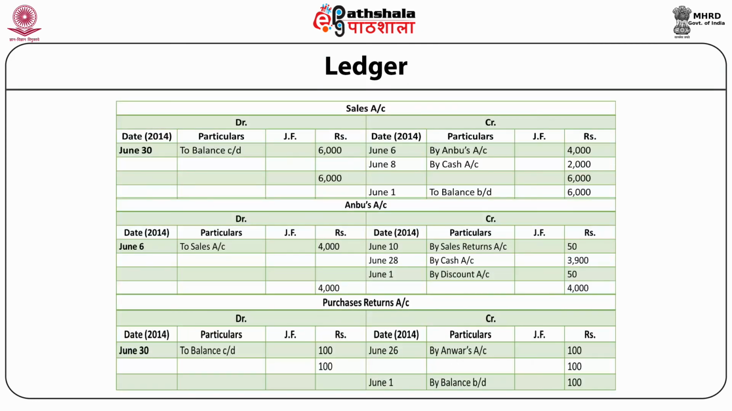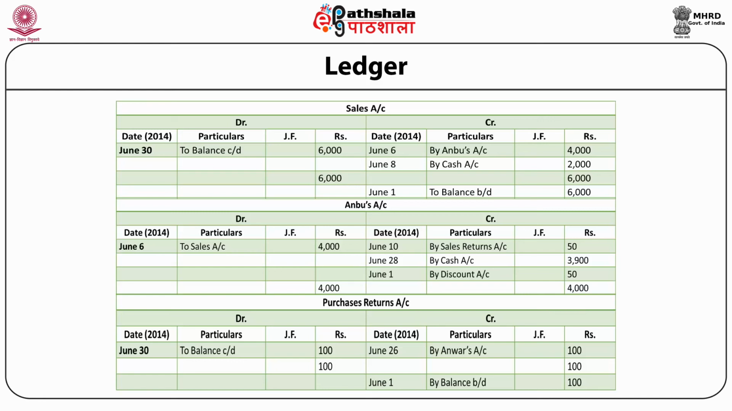Next, sales account. Credit side, June 6, by Anbu's account rupees 4,000. June 8, by cash account rupees 2,000. June 30, on debit side, to balance carried down rupees 6,000. July 1, credit side, by balance brought down rupees 6,000.